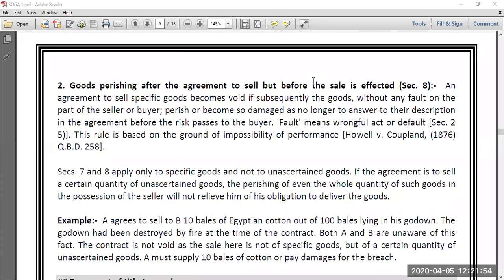X says no doubt, no problem. You just come here, most welcome, and ascertain those 1,000 bales. And as and when you ascertain, I'll deliver it to you on the next day. Understand, friends, the contract has already taken place on 1st April. On 25th April, Y is expected to ascertain. So on 1st April, it's a contract of sale of unascertained goods. Understand? On 1st April this is a contract of sale of unascertained goods, a contract to sell 1,000 bales out of those 5 lakh bales.